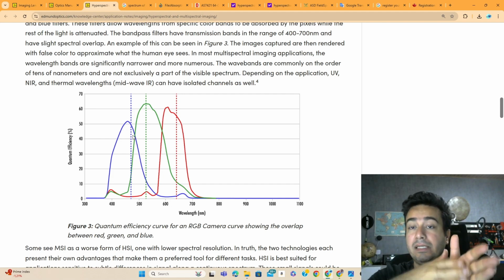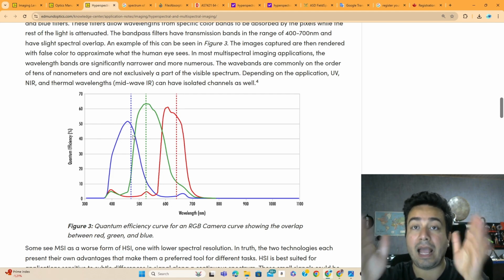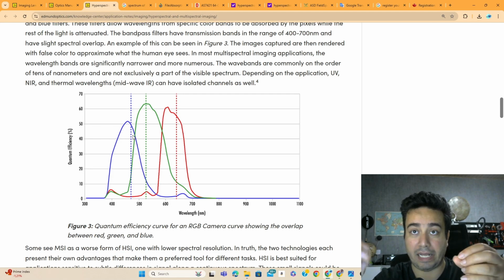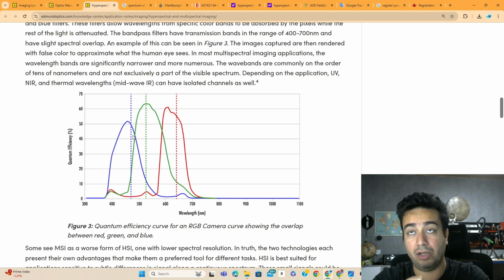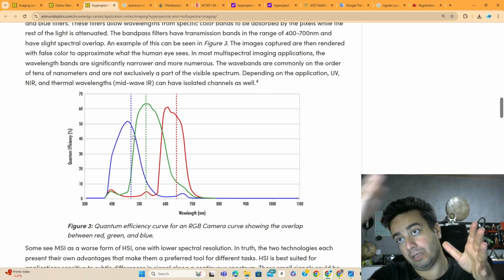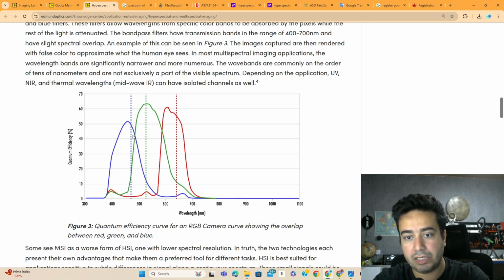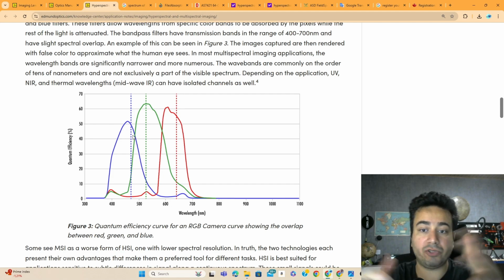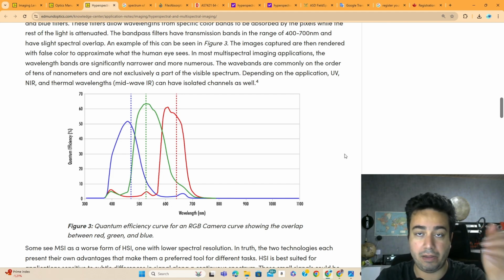So it's not continuous. Every channel, every filter has its own peak, and we detect based on that. So basically the colors are created with these three colors, and we see it as a continuous color, but in reality RGB cameras are just a mix of these 3 colors. And as you see in this picture, the quantum efficiency curve for an RGB camera shows the overlap between red, green, and blue.